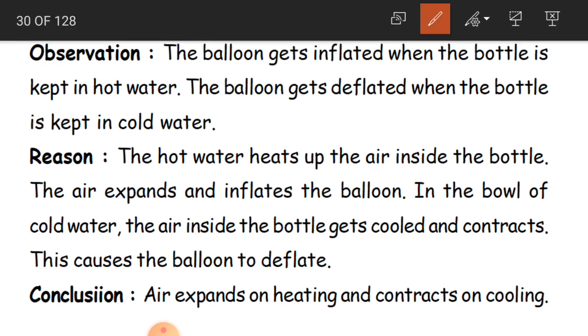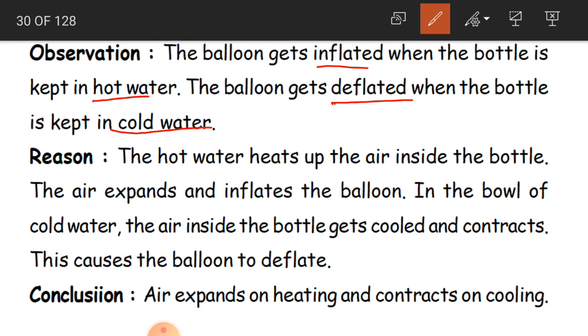Inflated means filled with air or gas. The balloon is filled with air or gas when the bottle is kept in hot water, and when it is in the cold water it is emptied. The air or gas in the balloon is being emptied because of this contraction.